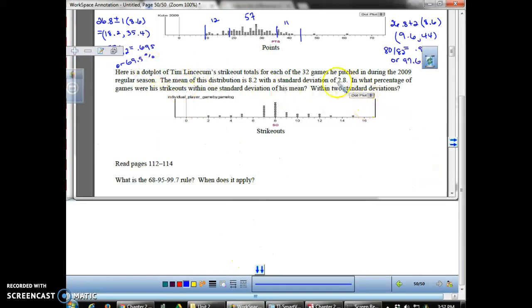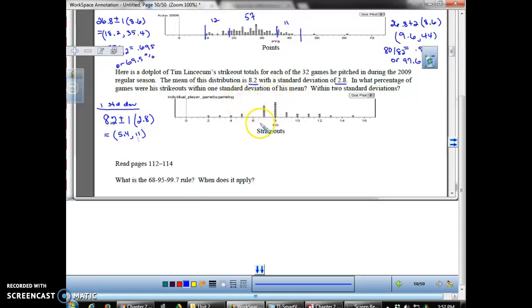Okay, so here we have a mean of 8.2 and a standard deviation of 2.8. Within 1 standard deviation, I will do 8.2 plus and minus 1 standard deviation, which is 2.8, which gives me an interval of 5.4 to 11.